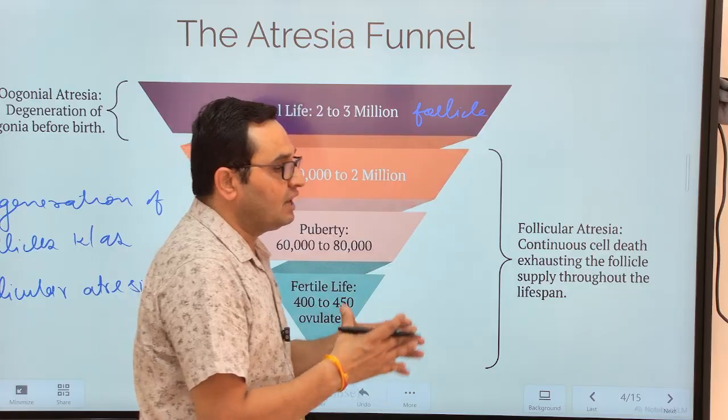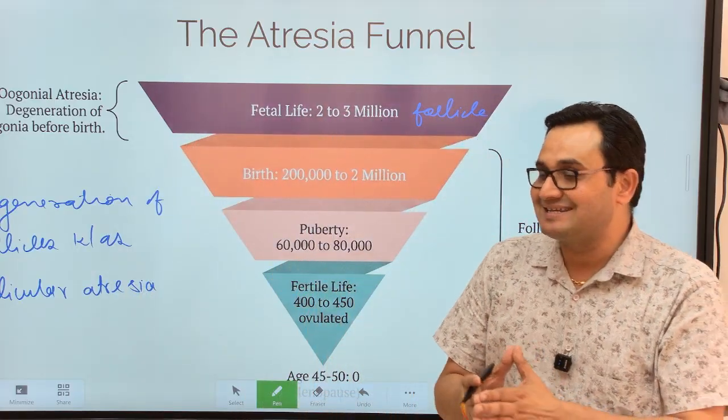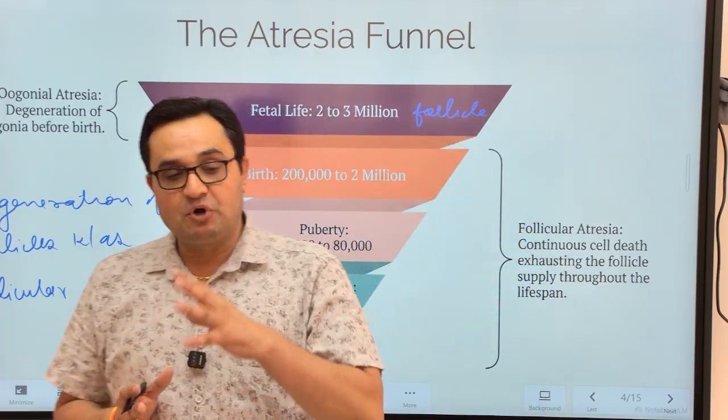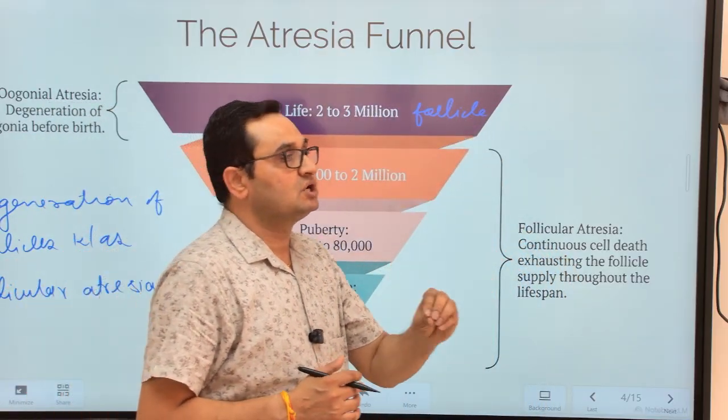This follicular atresia is well programmed. It is a kind of apoptosis. Apoptosis is programmed natural death of cells.